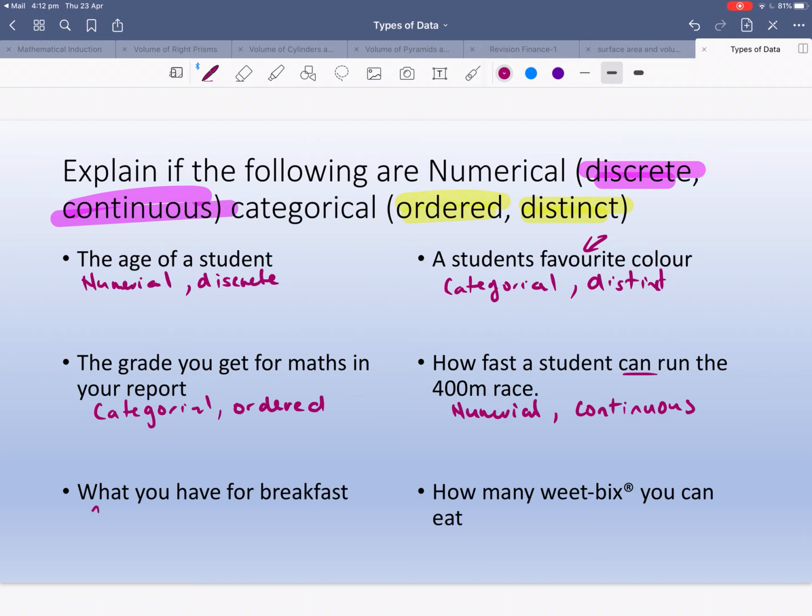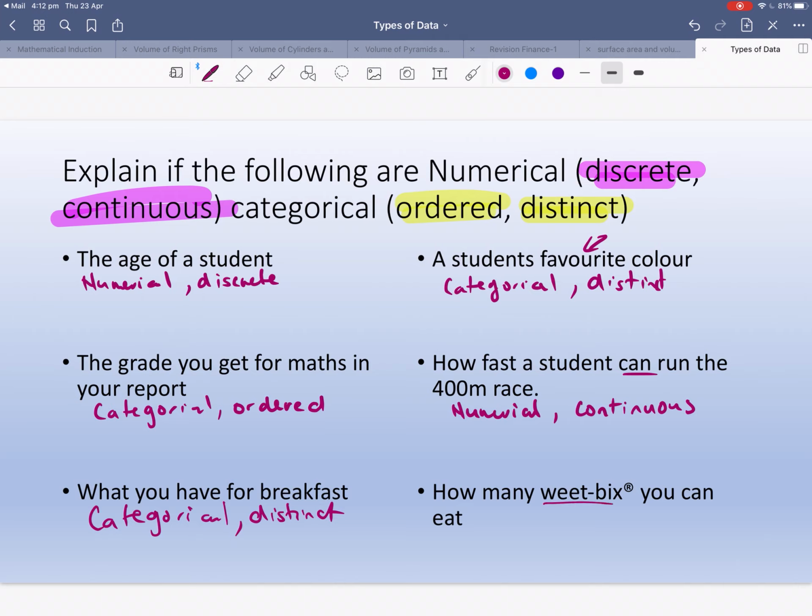What you have for breakfast? So I have avocado on toast. You might have Cocoa Pops or Weet-Bix. That's a category, so it's categorical, and it's distinct. The reason for that is that there's no order to it. I like avocado on toast, you might like bacon and eggs. That's just taste. How many Weet-Bix you can eat?